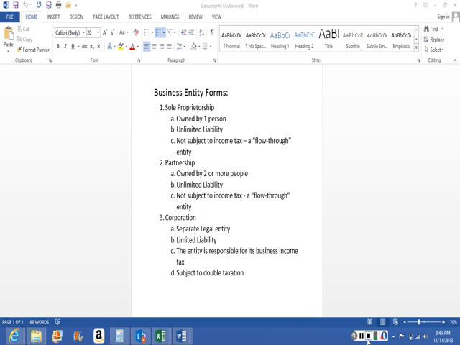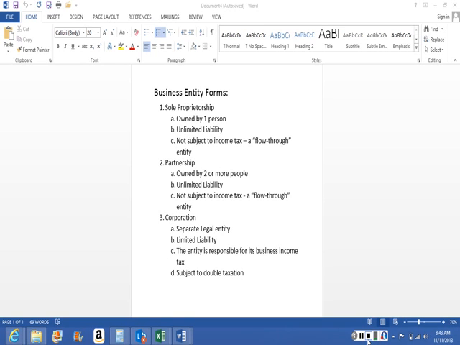The partnership is also not subject to income tax. It doesn't pay its own income tax. Rather, it is another flow-through entity. So each partner would take their share of income earned or a loss, whatever the case may be, and it would be reported on their personal income tax returns.